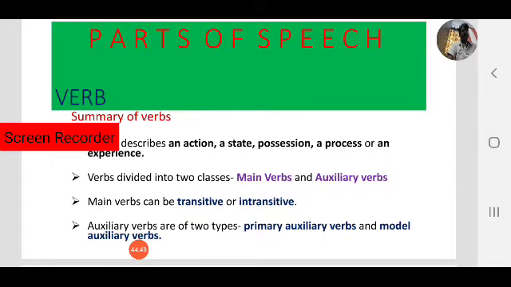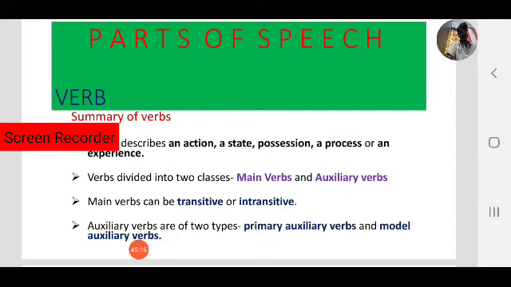For example, I am a student, I am a teacher. That is my state. No action here. I am a teacher. No action here. I teach English. Here what is my action? Teach, that is my action, that is a verb. Okay, I am a student. Am is also a verb, but it is my state.